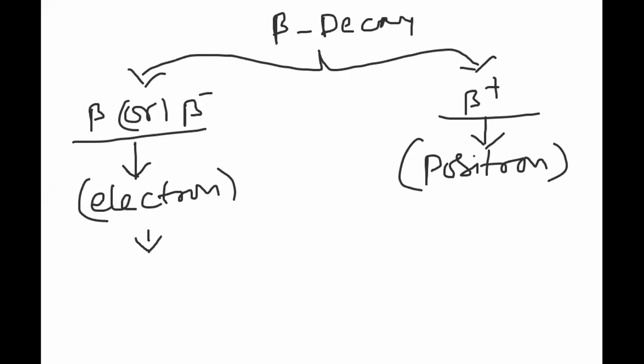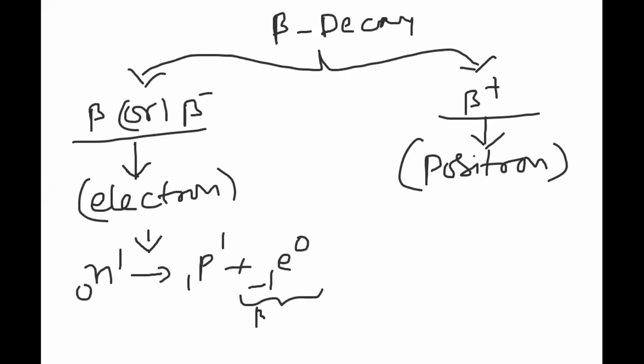In the radioactive substances, the neutron will split as proton and this beta particle. This, minus 1 E 0, is called beta particle. Actually, it is the electron symbol only. This electron only we are calling as beta particle. Along with that, it also emits an anti-neutrino.